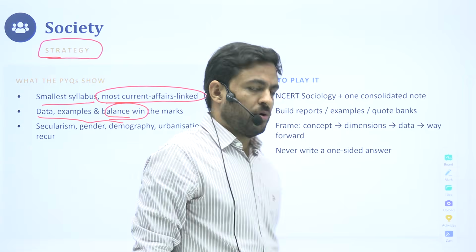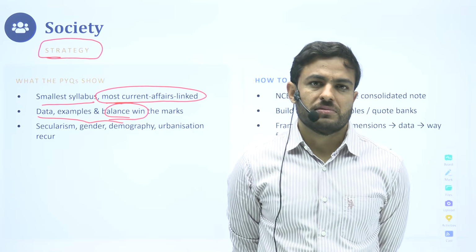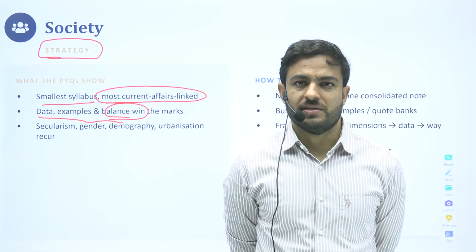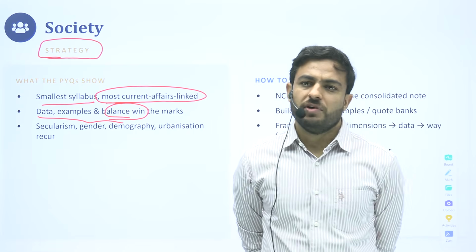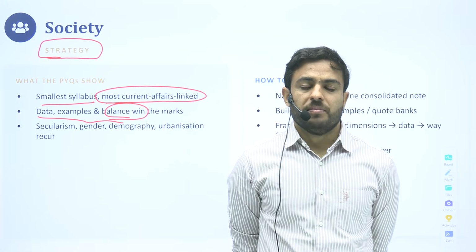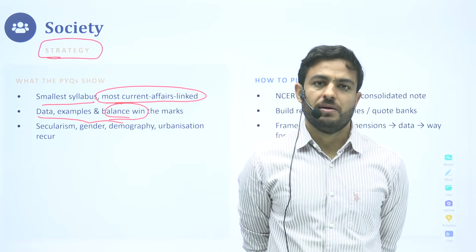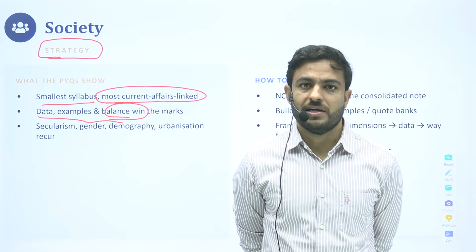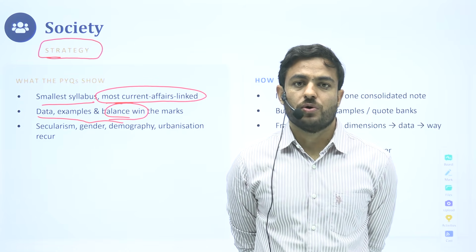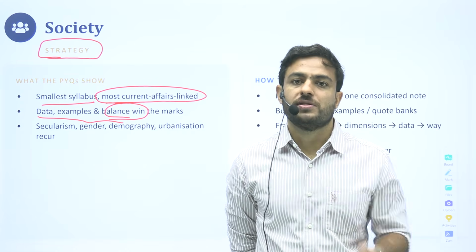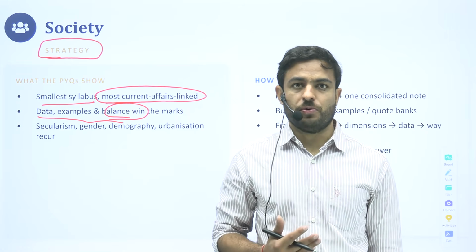balancing becomes important in the society section, because for an administrator, even if we are looking at a particular issue, as aspiring administrators we have to be very balanced in our outlook and in our approach. Even if there's an issue that is very prominent, we have to look into the root causes of that issue. And we have to avoid any kind of biased viewpoints on that.